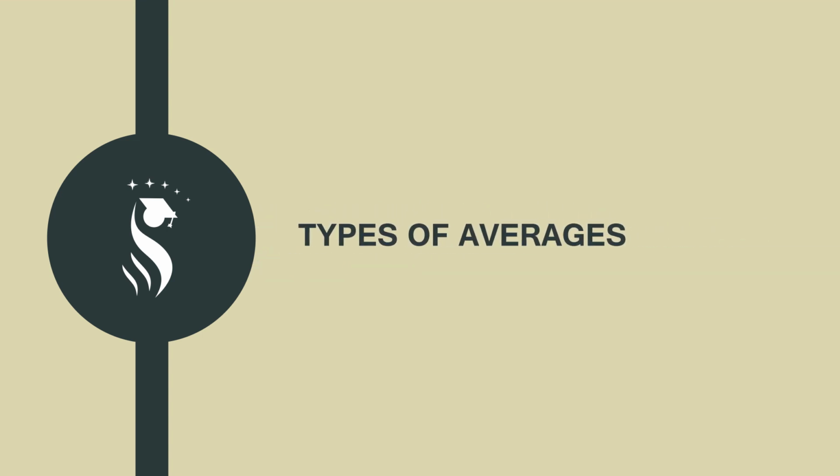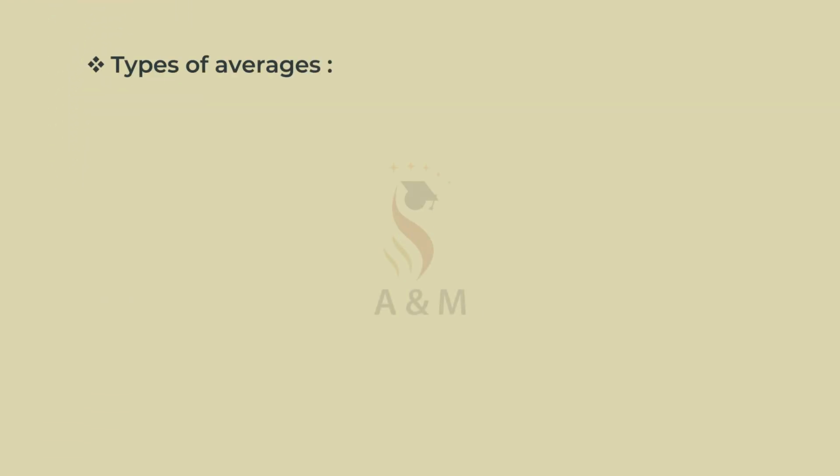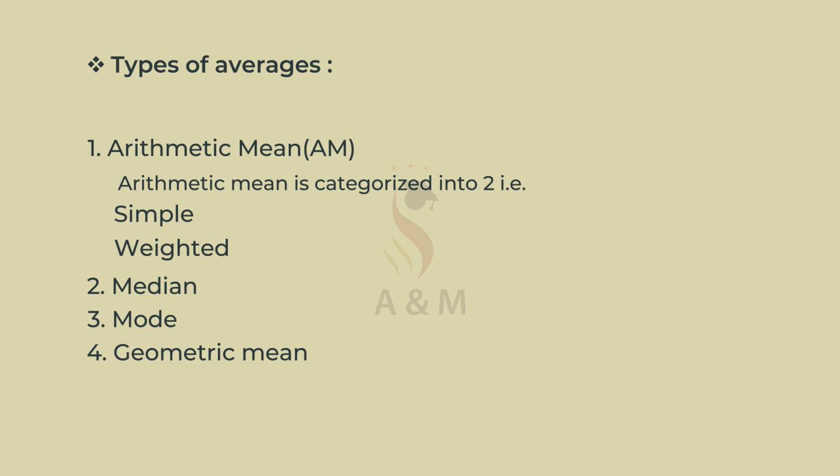In this session, we are going to discuss the topic types of averages. First, arithmetic mean. Arithmetic mean is categorized into two, that is, simple arithmetic mean and weighted arithmetic mean. Second, median. Third, mode. Fourth, geometric mean. Fifth, harmonic mean. Let us discuss all these in detail.